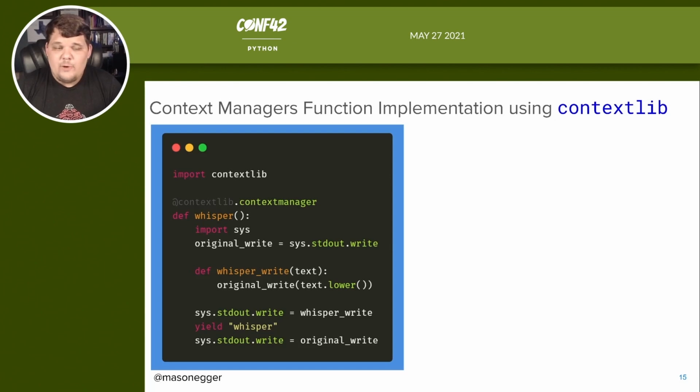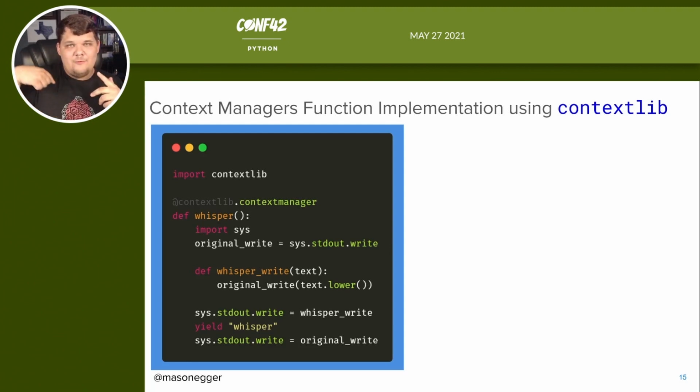We say def whisper_write(text), the text that comes in is original_write(text.lower()). So we're just going to lowercase everything. Then we say sys.stdout.write is equal to whisper_write. So this is all what would go inside of our enter, dunder enter method. And then we yield whisper. And then this whisper is actually what's going to be put into that variable. So we've yielded. Now we are done with the enter section.